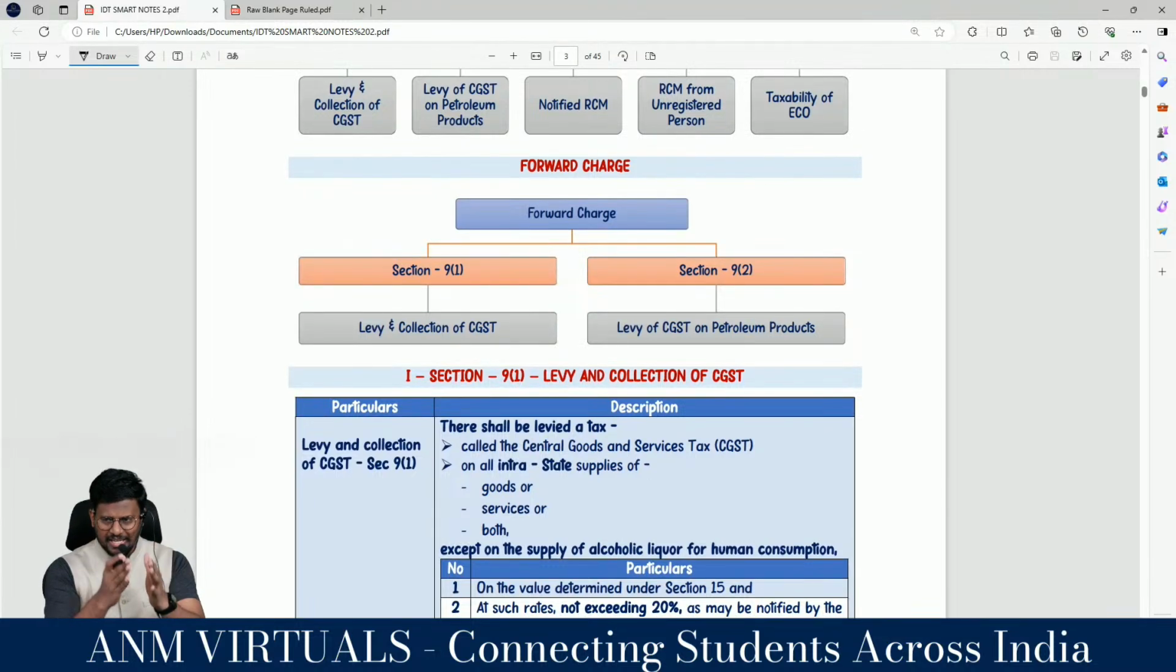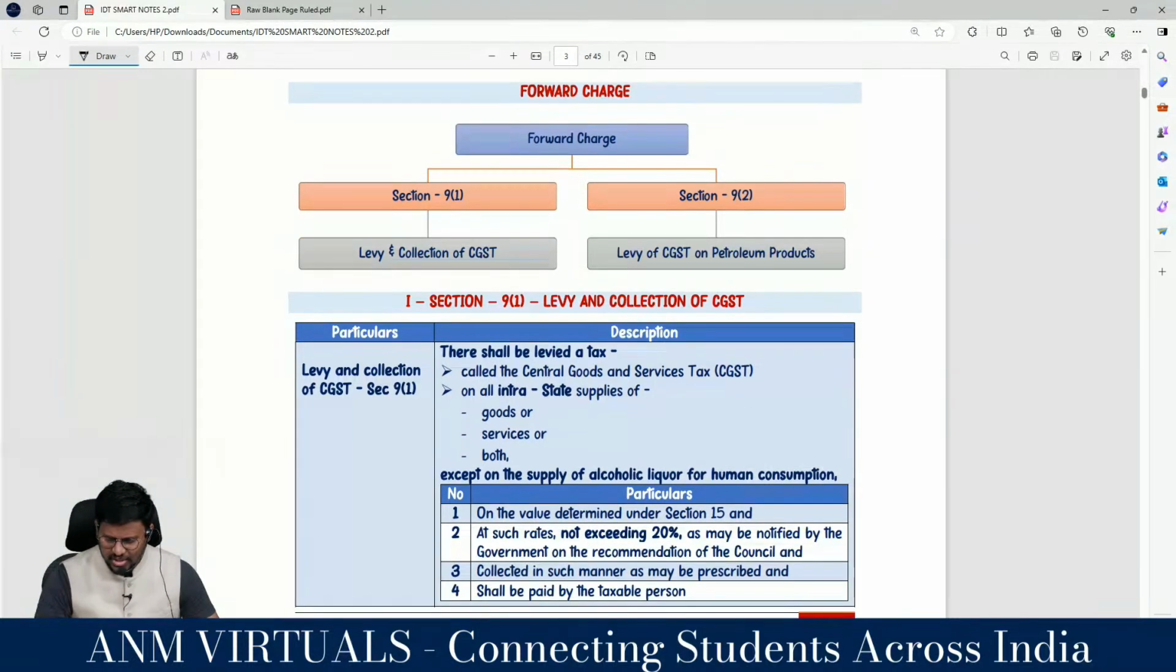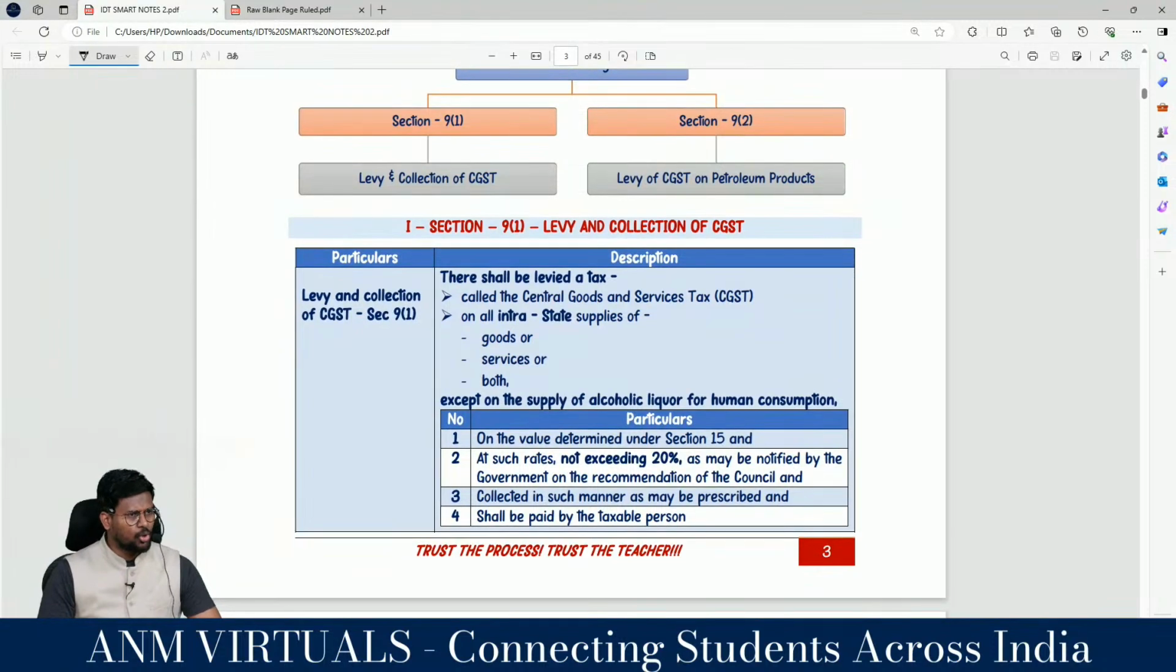Forward charge, sir, is classified into two categories, 9.1 and 9.2. 9.1, levy and collection of CGST. 9.2, levy of CGST on petroleum products. Shall we talk about 9.1 very quickly?